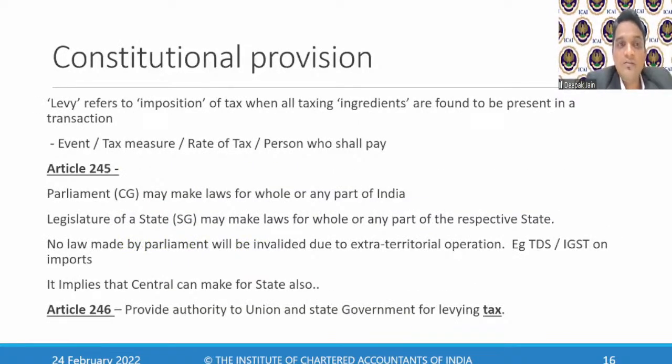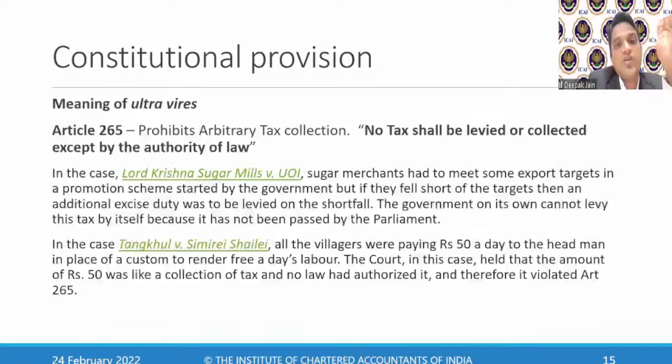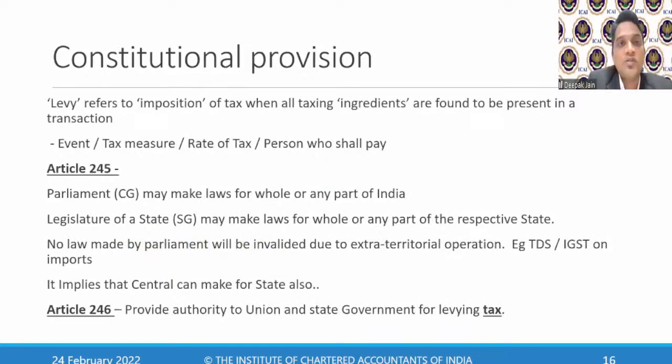Now, what is levy? Levy means imposition of tax, imposition of tax when all the ingredients are found to be present. They're talking about levy, saying that no taxes shall be levied or collected. Now, what is the meaning of levy? Levy means imposition. Who can impose the tax, and when can taxes be imposed? When all the ingredients of the taxation are present.